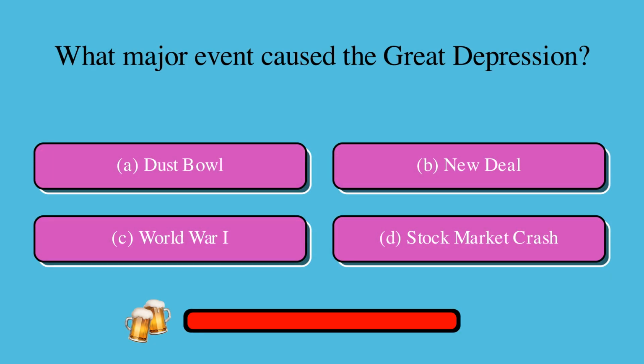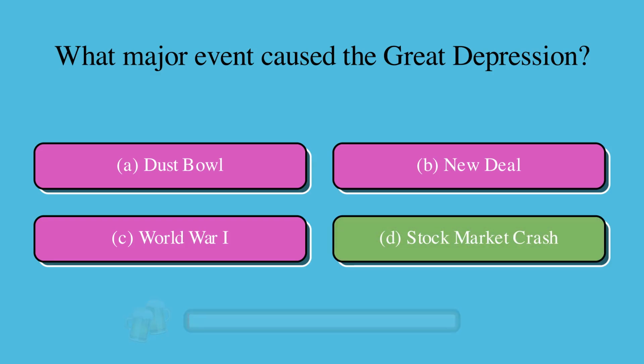What major event caused the Great Depression? Is it A, Dust Bowl, B, New Deal, C, World War I, or D, stock market crash? The correct answer is D, stock market crash.